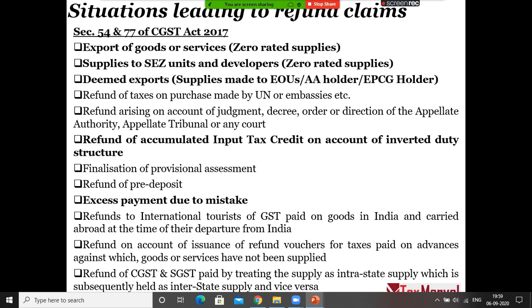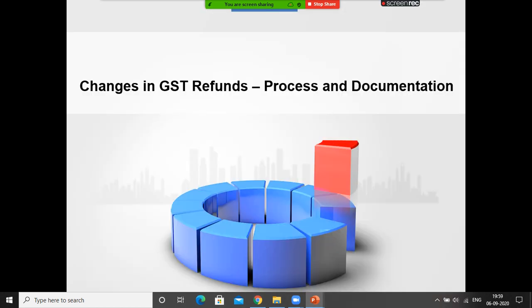There is also a provision where international tourists who come to India purchase goods or avail services in India, most probably goods only, because services they will consume. They purchase goods and carry those goods outside India. At the time of departure from India, they can claim refund from customs, right? And recently one scenario was there that the credit note is more and that adjustment is not possible. In that case, refund can be claimed, right?